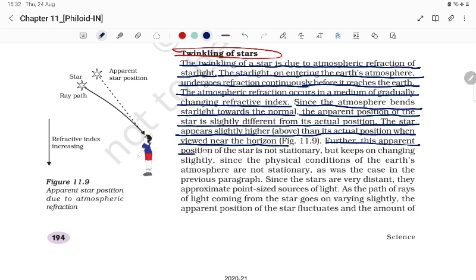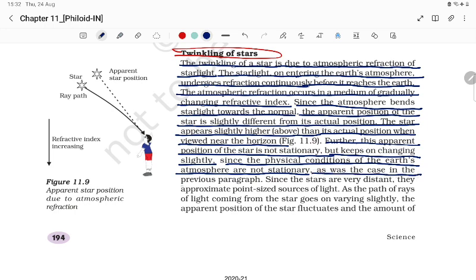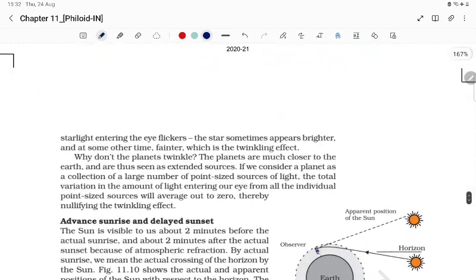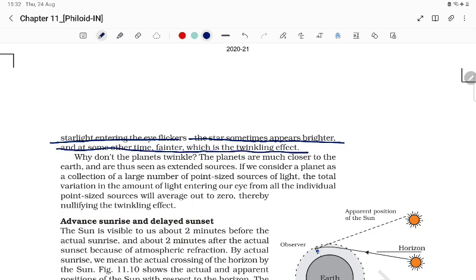Further, this apparent position of the star is not stationary but keeps on changing slightly, since the physical conditions of the earth's atmosphere are not stationary, as was the case in the previous paragraph. Since the stars are very distant, they are approximately point-sized sources of light. As the path of rays of light coming from the star goes on varying slightly, the apparent position of the star fluctuates, and the amount of starlight entering the eye flickers. The stars sometimes appear brighter and sometimes quite fainter, which is the twinkling effect.